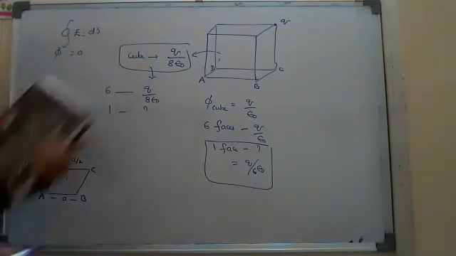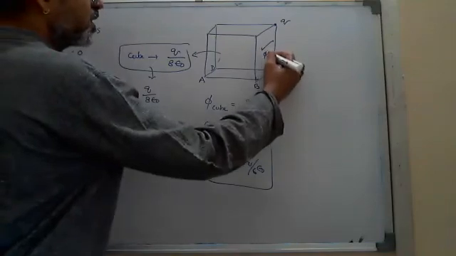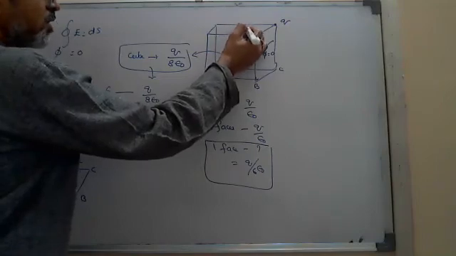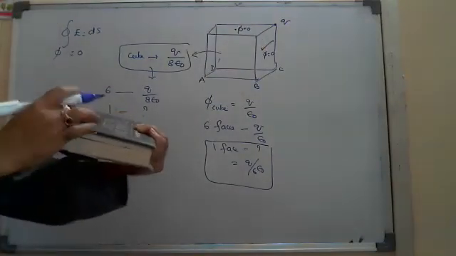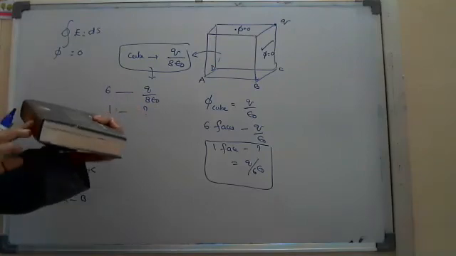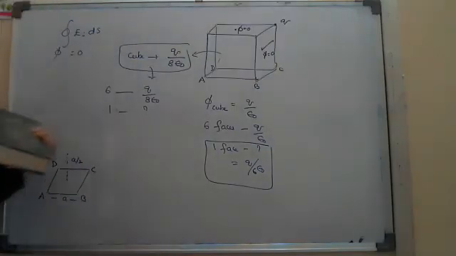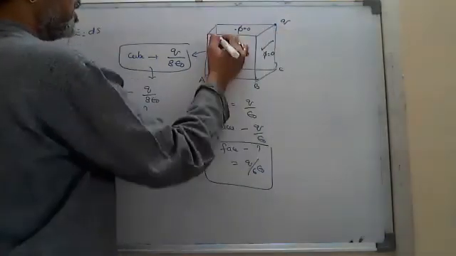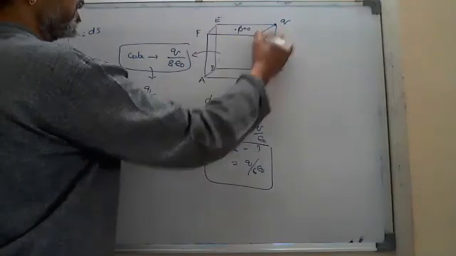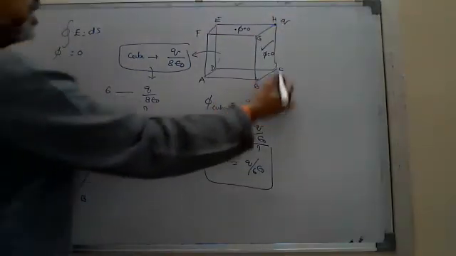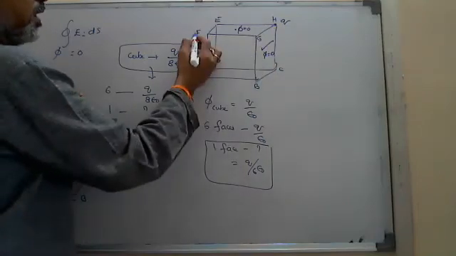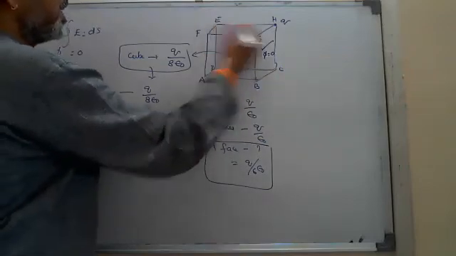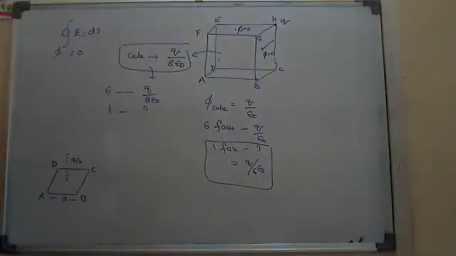Means in the diagram, through this face, flux is equal to zero. It is linked to the top face also, flux is zero, and it is linked to the other side also, the back side. If I give the names A, B, C, D, E, F, G, H, then B, C, H, G is zero, F, G, H, E is zero, and the back side C, D, E, H, that face also has flux zero.